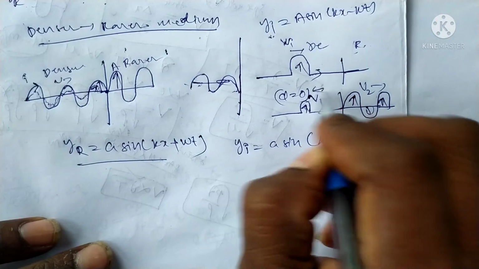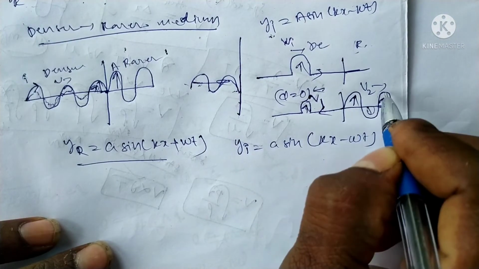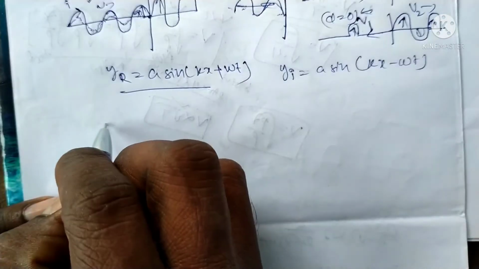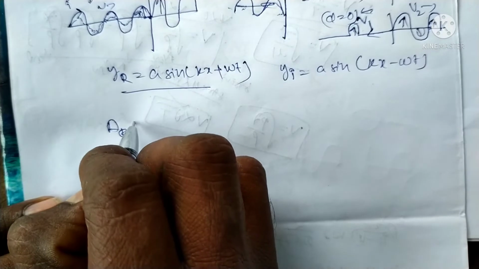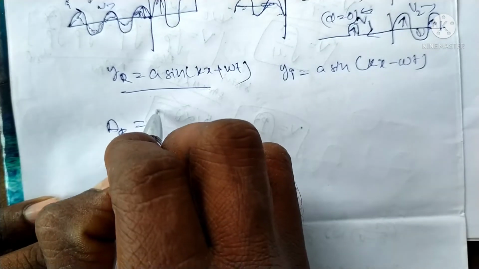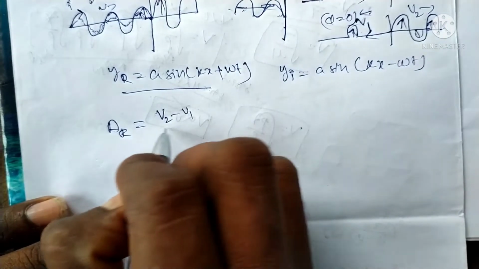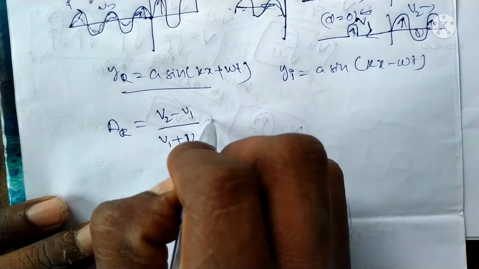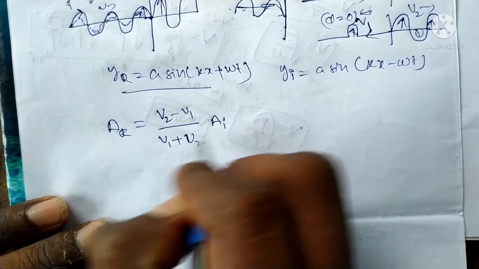The reflected wave is moving with v1. We can write the amplitude of the reflected wave as (v2 minus v1) by (v1 plus v2) into the amplitude of the initial wave.